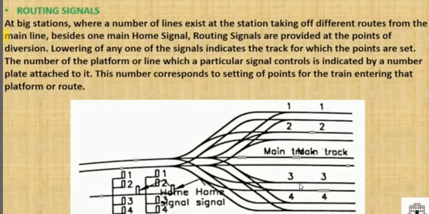This is usually provided at big stations and big junctions, where the number of divergence lines is very large. So this is a routing signal. I hope you got this divergence or routing signal.